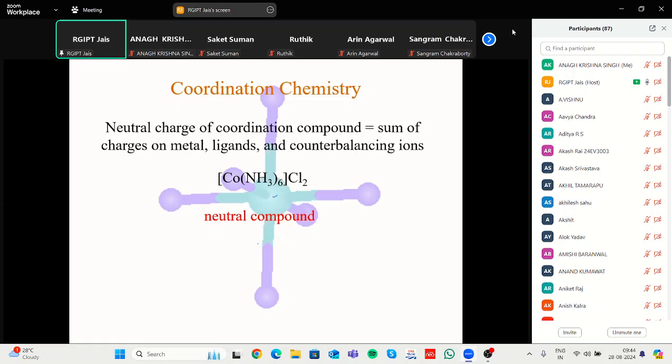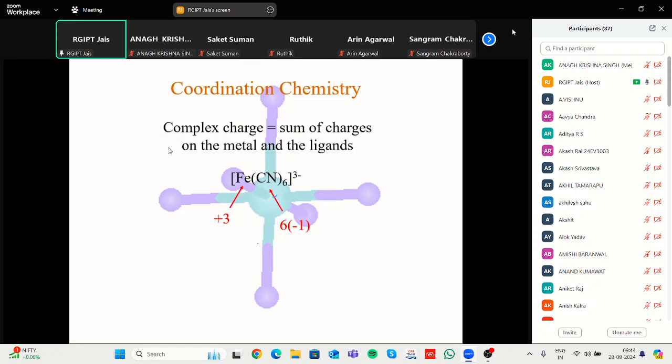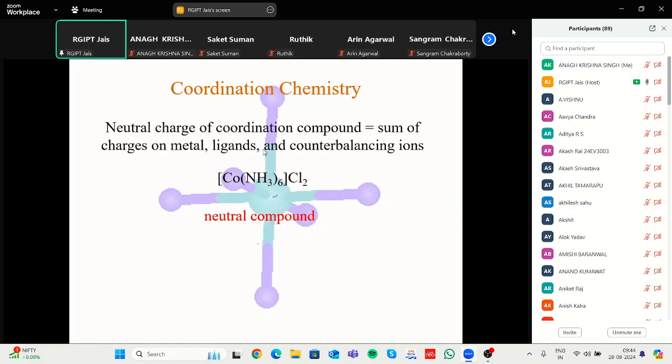And next is neutral. We can categorize the coordination complex according to its charge. A negative charge means an anionic complex. Here is the negative charge, that's why it is known as an anionic coordination complex. Second is neutral. A neutral compound has no charge, but it also exists in the form of a primary as well as secondary valency.